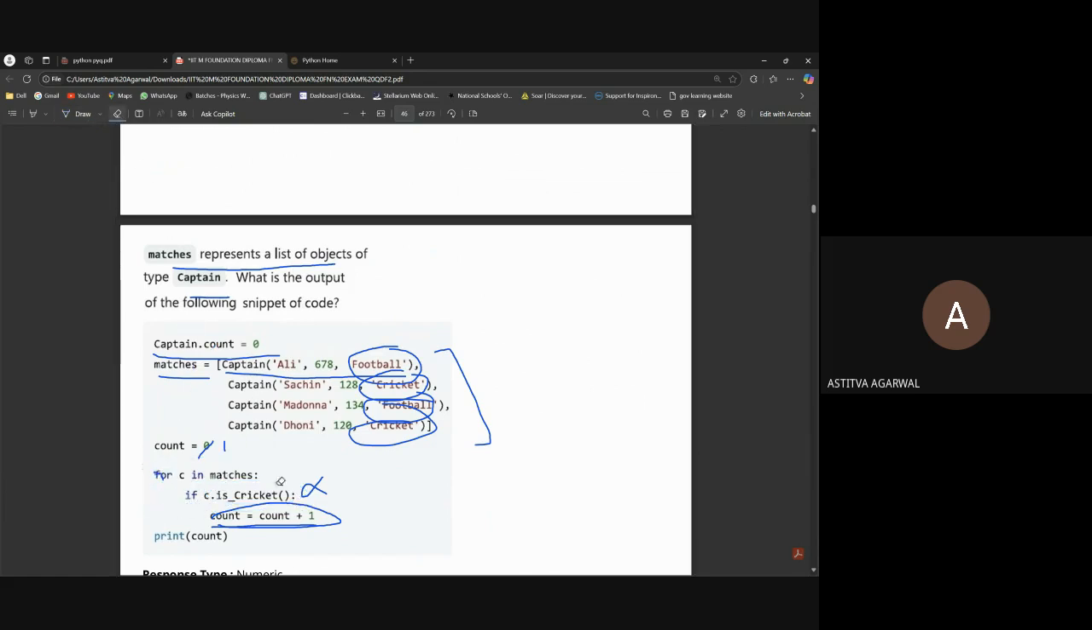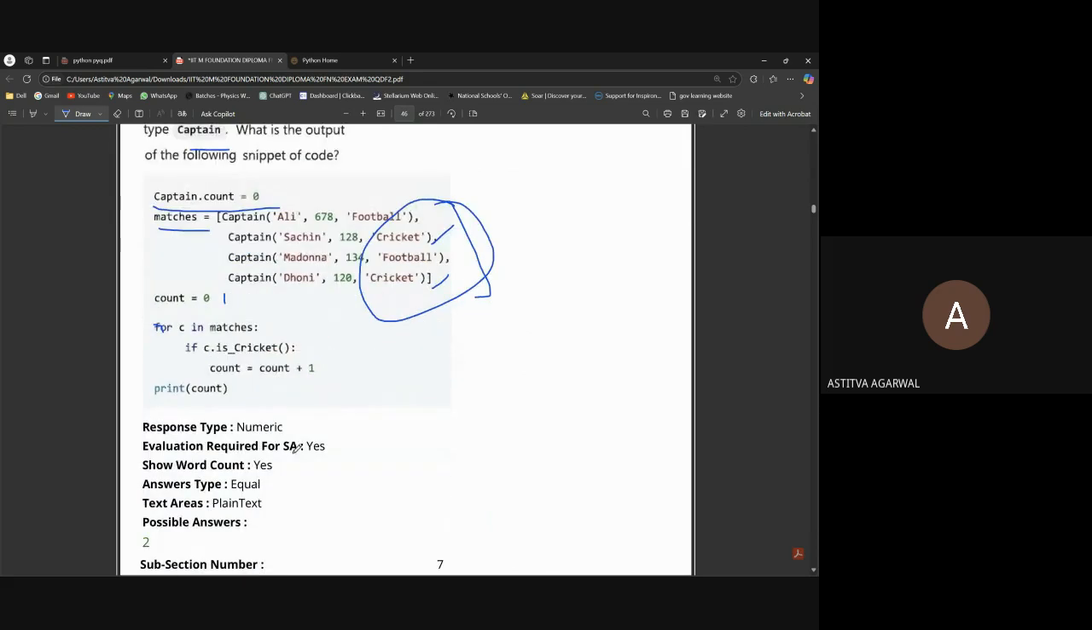So if it's true, we will just add the cricket players. So they are one and two cricket players. So the answer will be two.